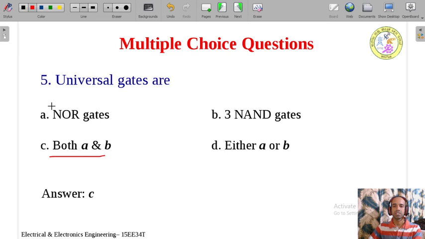You can have some 6 NOR gates. This is just given to confuse you. So it is like both NOR gates and the NAND gates. Either it is 3 NAND gates or 5 NAND gates or 10 NAND gates, whatever it may be. Both the NOR gates and the NAND gates are called universal gates. So therefore both A and B, both NAND and NOR gates are called universal gates.